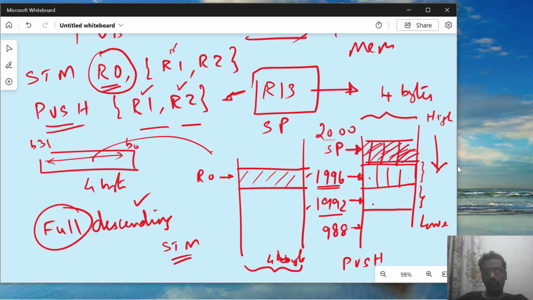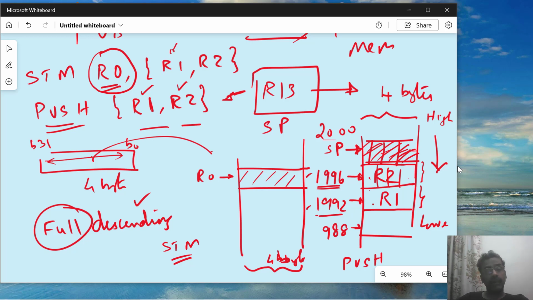So it will be going down 4 bytes, right, and then it will start loading it. So I need to store the lower numbered register which is R1 in a lower address. That means whatever address I have, I need to put R1, the lower register content here, 4 byte value, and R2's content here, because it's going to have 4 byte values which I am going to store.